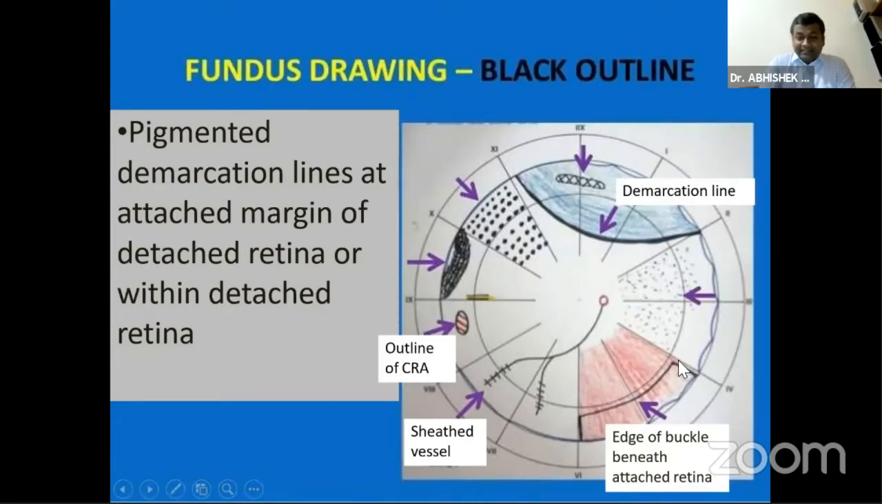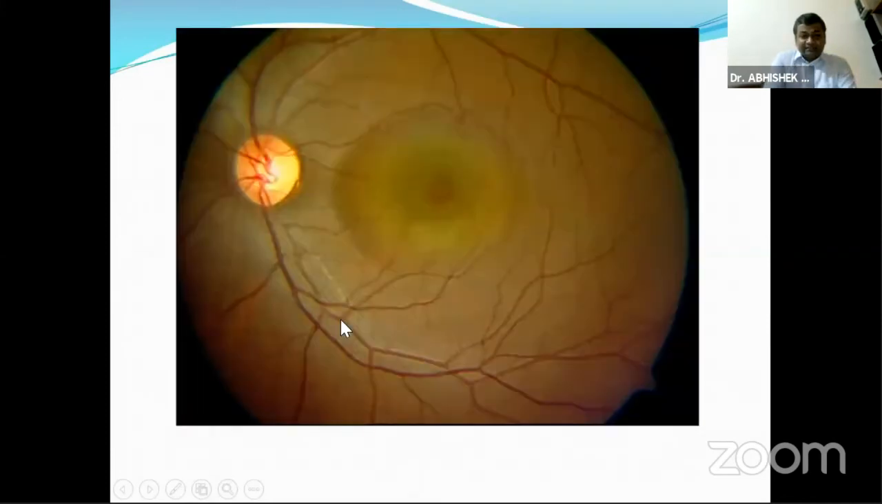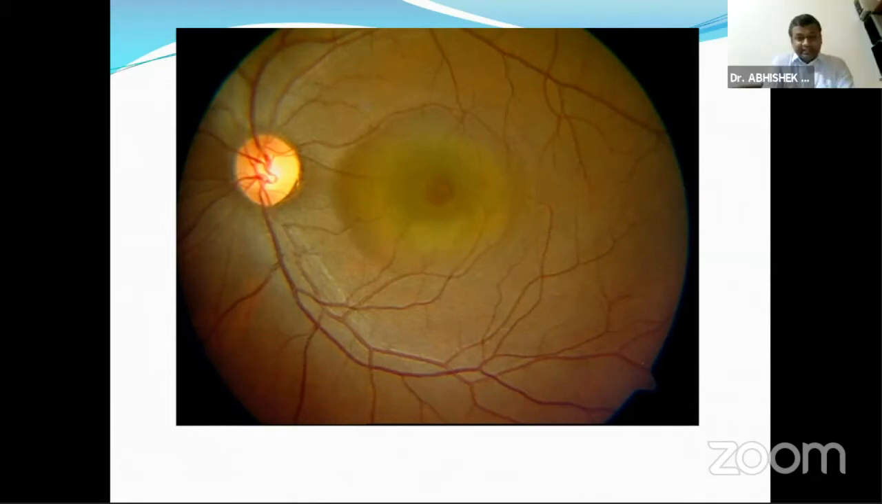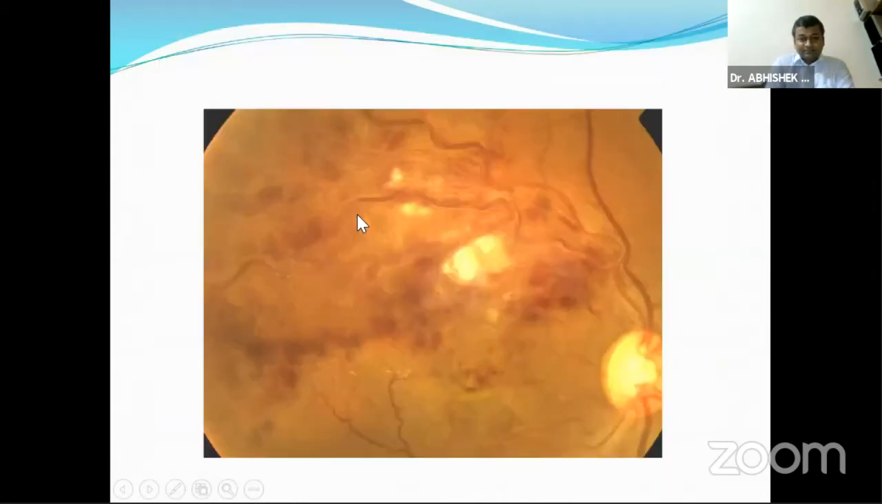And in attached retina also, we can draw a buccal indentation with the help of a black color. Now coming to various real life scenarios, like these fundus photos, this patient is having right eye photoretinopathy, and he's having neurosensory detachment. So this will be drawn like this: this is the optic nerve head, and this is the neurosensory detachment.